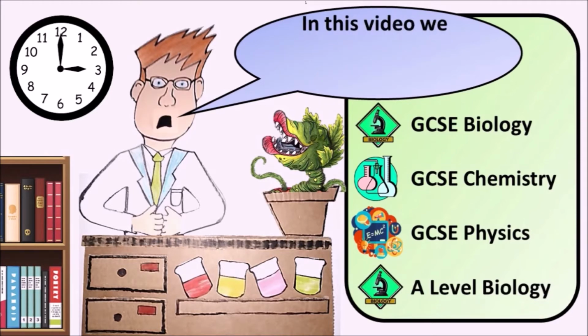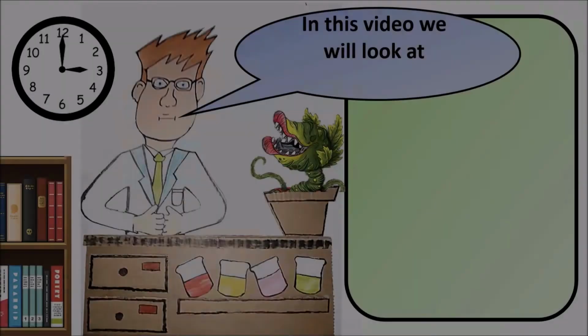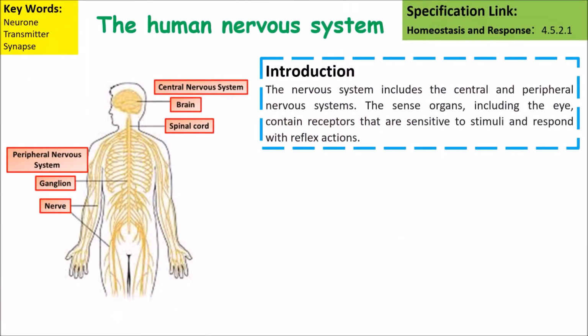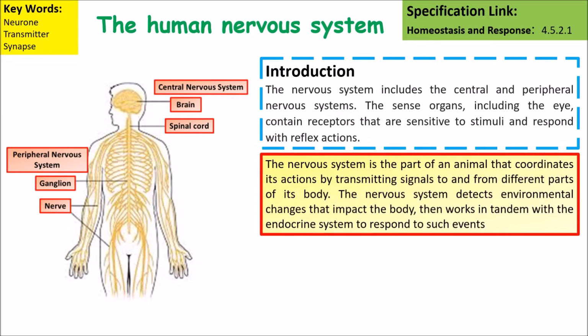In this video, we will look at the nerves, the nervous system and synapse. So the nervous system includes the central and peripheral nervous systems. The sense organs, including eyes, contain receptors that are sensitive to stimuli and respond accordingly. The nervous system is part of an animal that coordinates its actions by transmitting signals to and from different parts of the body, in particular the brain.